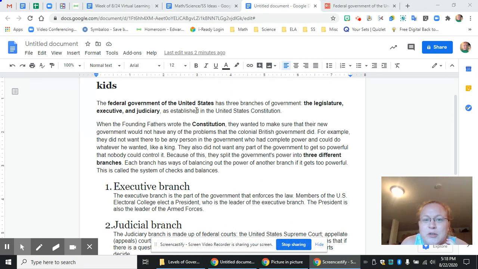If you've ever seen Hamilton, that just recently came out on Disney, it talks a lot about that in there. So, for example, they didn't want any person in the government that had complete power like a king would. They didn't want any part of the government to get so powerful that nobody else could control it. And so, because of this, they made three different branches. And that's why we have the executive, the judicial, and the legislative or legislature. Each branch has a way of balancing out the other ones, and that's called checks and balances.